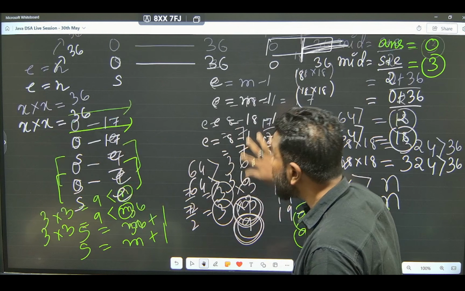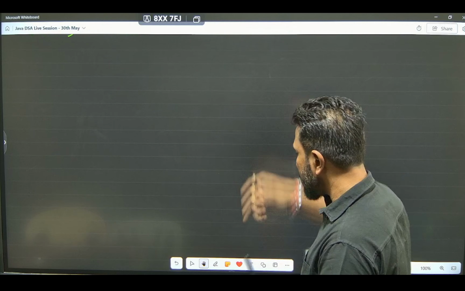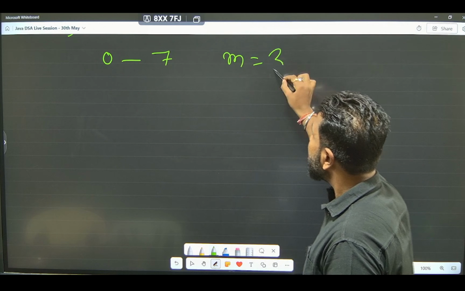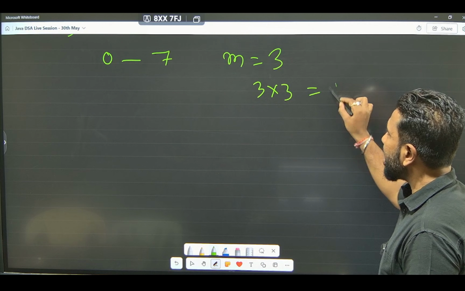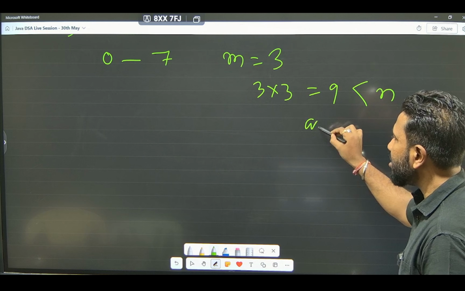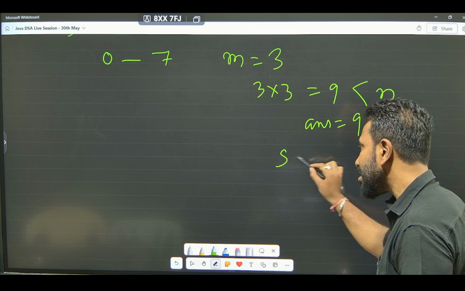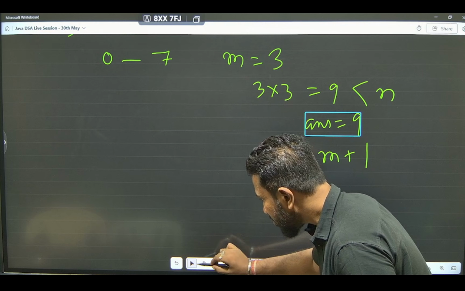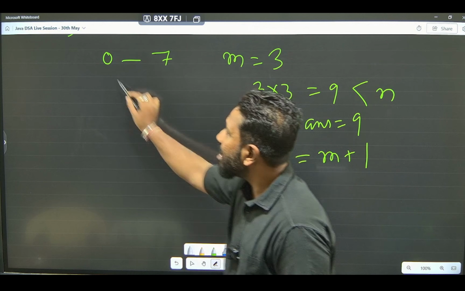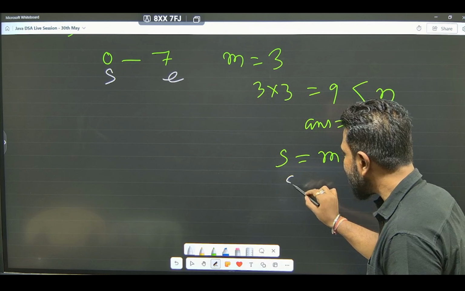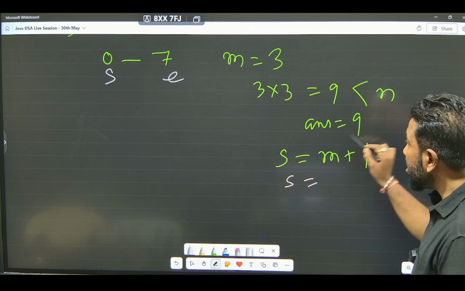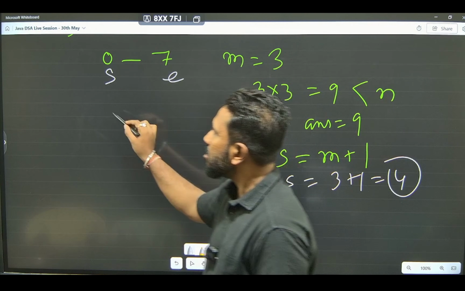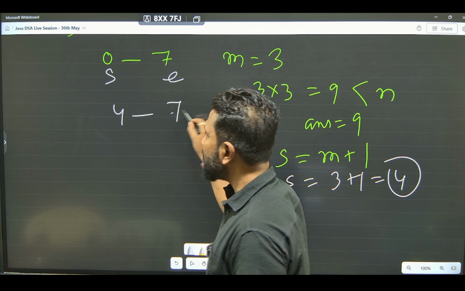I have 0 to 7. I got mid is equal to 3. Then I did 3 into 3, which is 9. 9 was less than n. So, I said answer is equal to 9, and then start is equal to mid plus 1. Make sense? So, what happens here? What was the start value? The start value is this, the end value is this. So, start is equal to mid plus 1 means mid is our 3, 3 plus 1, that becomes 4. Okay. So, now I have got a new space which is 4 to 7.